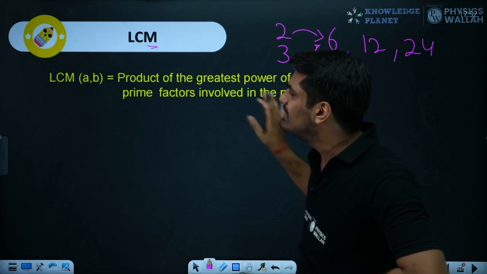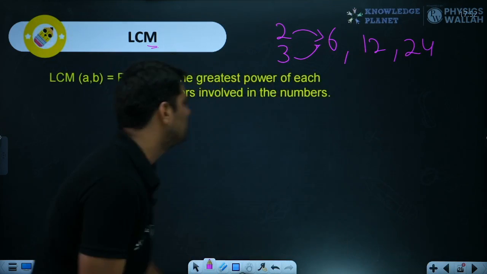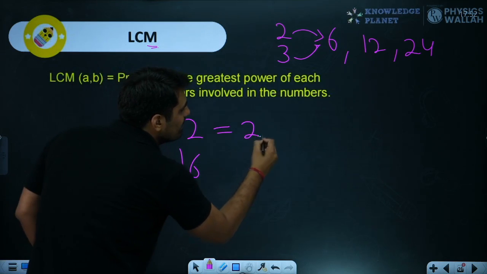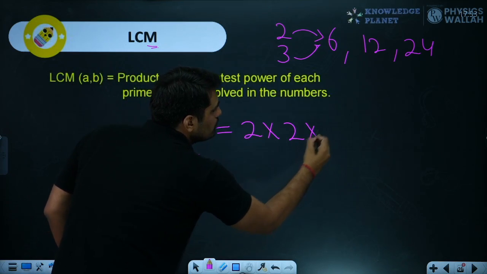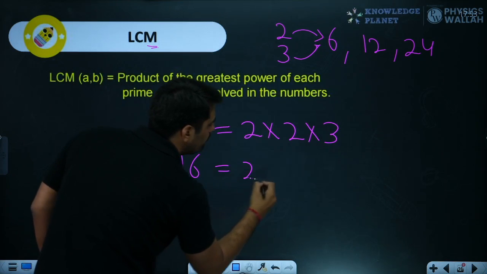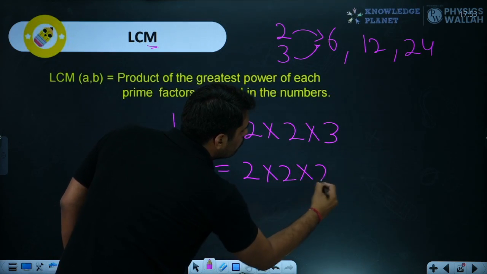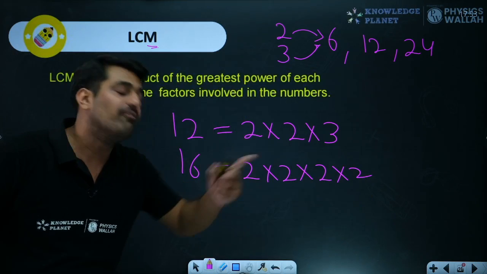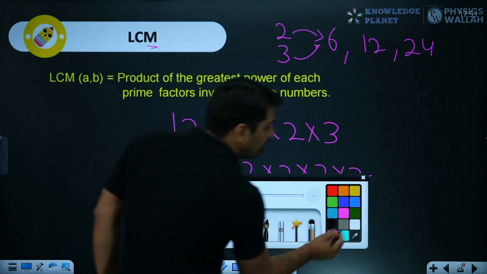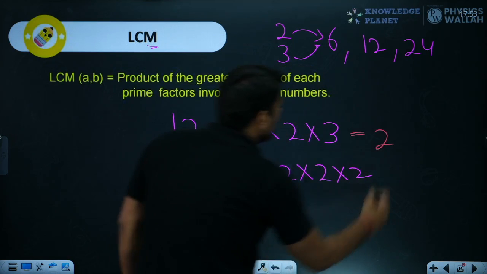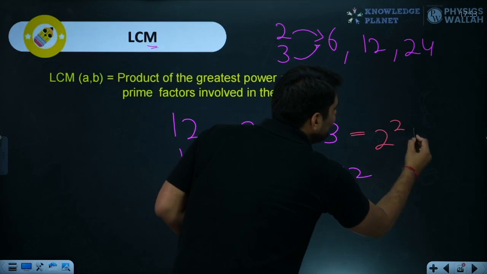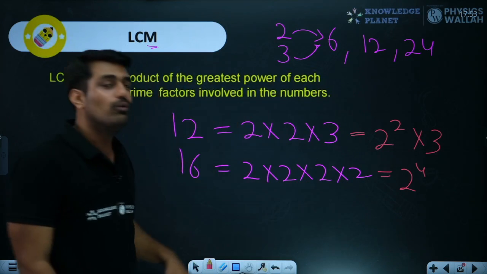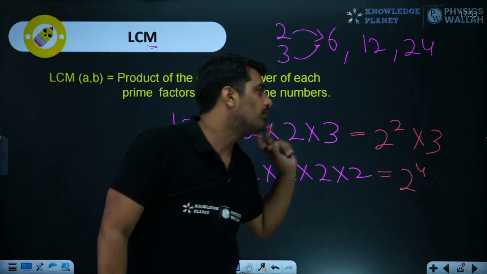What does this method say? Again, let's take the same numbers. We are having 12 and we are having 16. This time I hope we can directly write the prime factors: 2 into 2 into 3, and this is 2 into 2 into 2 into 2. Alright. Now, we can write in the form of powers, so let me write in the form of powers to get more clarity. This is 2 raised to the power 2 multiplied by 3, and over here 2 raised to the power 4.